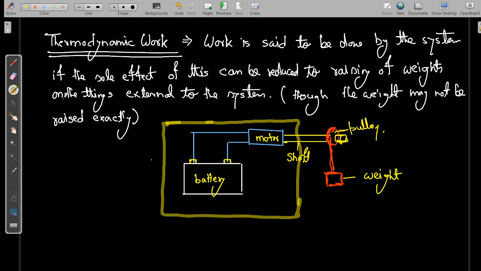Now consider only the battery as a system.